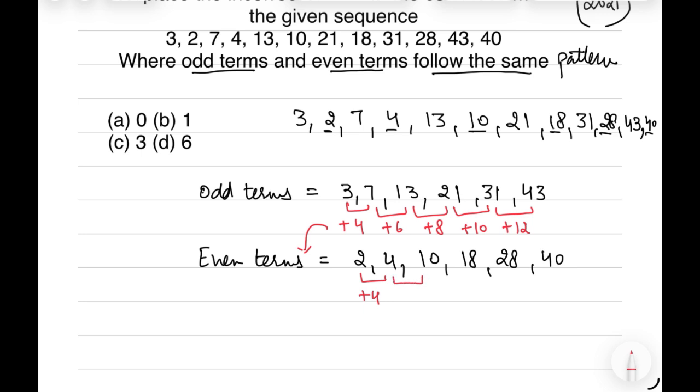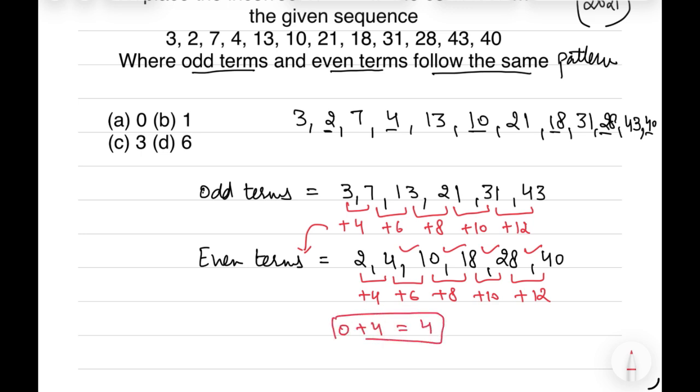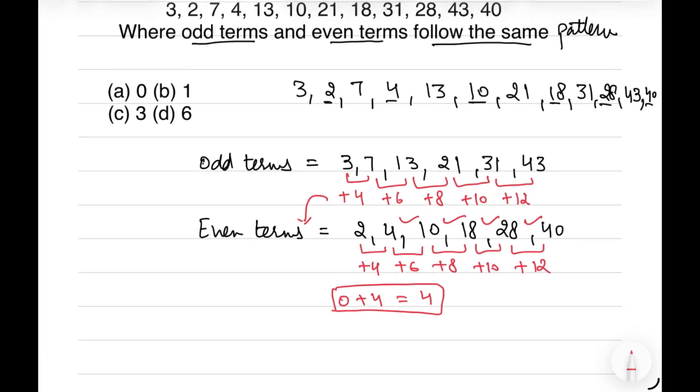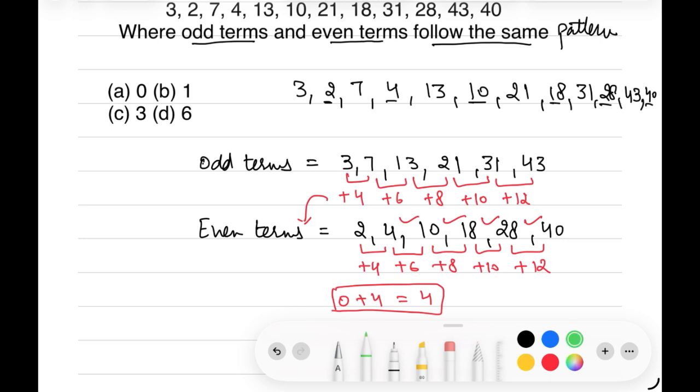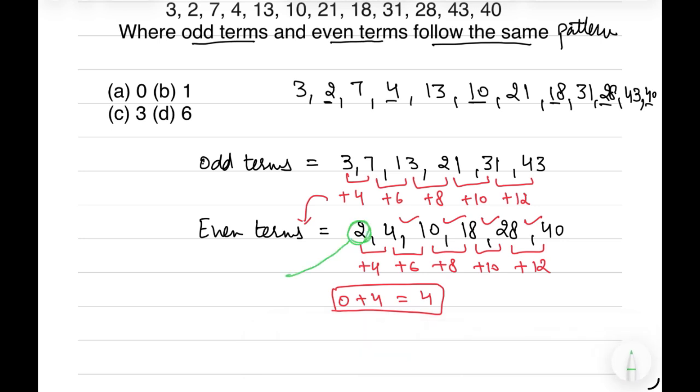So 2 is the incorrect term here, and the rest of the sequence follows the same pattern, addition of 6, 8, 10 and 12. Only 0 plus 4 can be 4; 2 plus 4 cannot be 4. So the term 2 is incorrect and it should be replaced by 0. So option A is correct, that in place of 2 we have 0 to follow the same sequence as it followed in the odd terms.